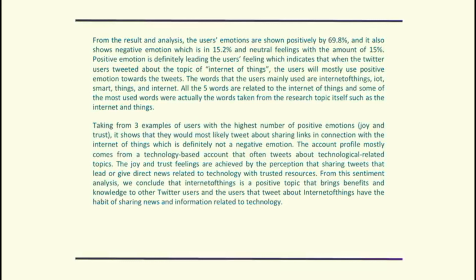Taking from 3 examples of users with the highest number of positive emotions, joy and trust, it shows that they would most likely tweet about sharing links in connection with the Internet of Things, which is definitely not a negative emotion. The account profile mostly comes from a technology-based account that often tweets about technological-related topics. The joy and trust feelings are achieved by the perception that sharing tweets that lead or give direct news related to technology with trusted resources.